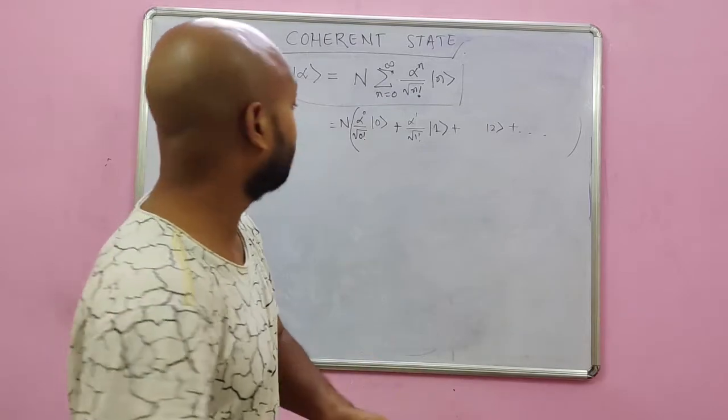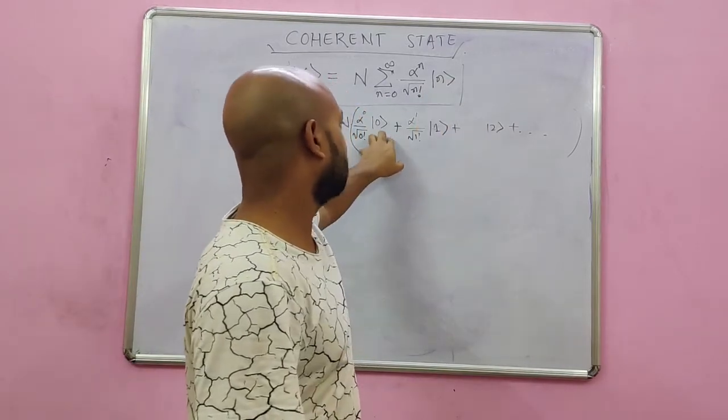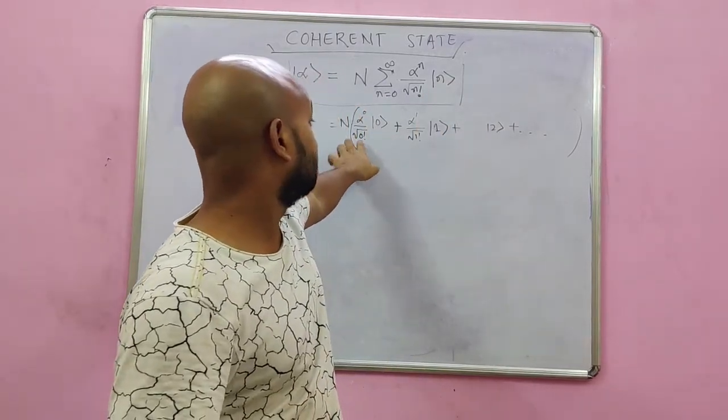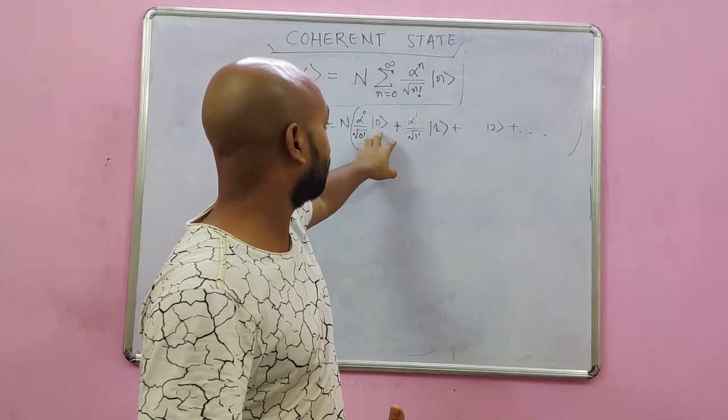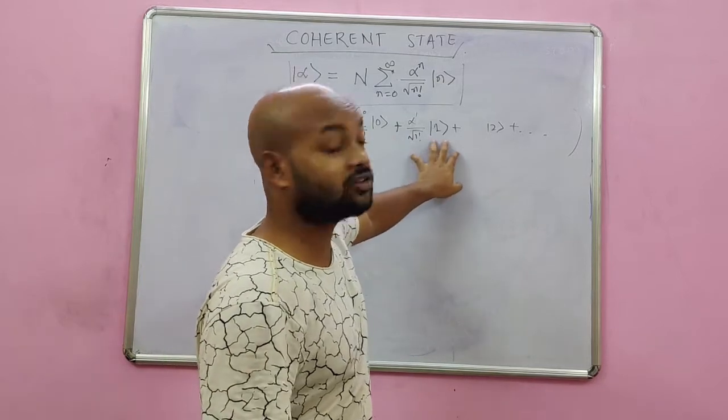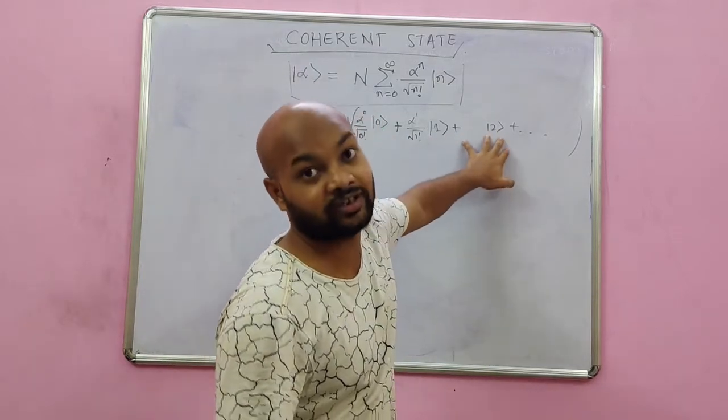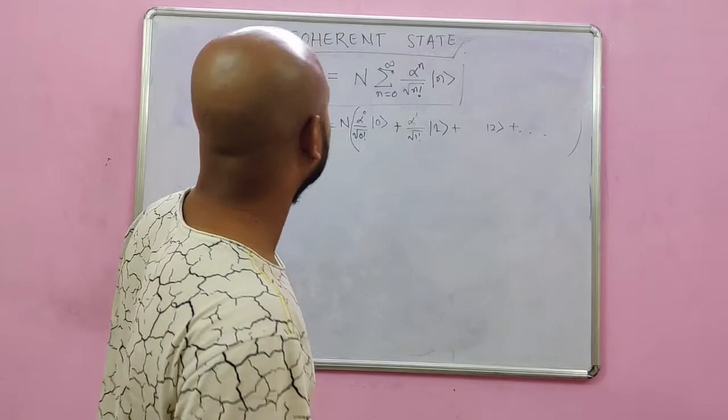So it's a superposition of the n photon states. This amplitude would tell you the chance of finding it in the 0 photon state, the chance of finding it in the 1 photon state, the chance of finding it in the 2 photon state, and so on and so forth. So this is a coherent state.